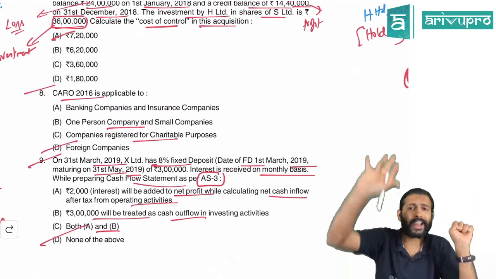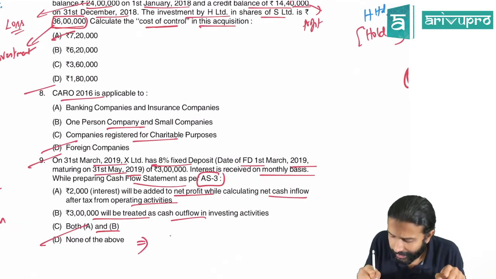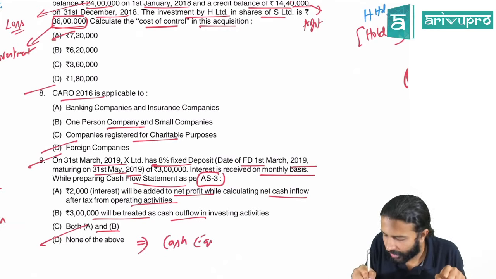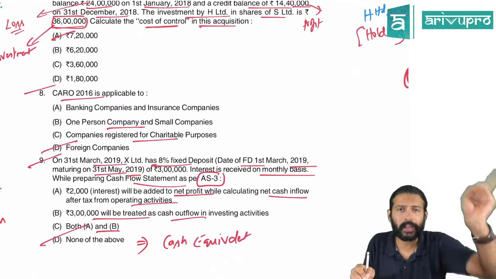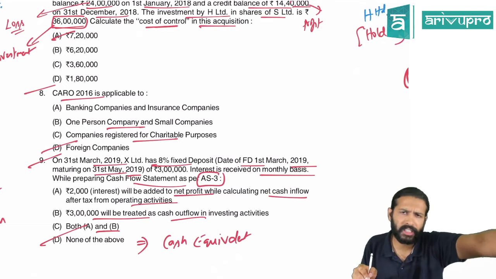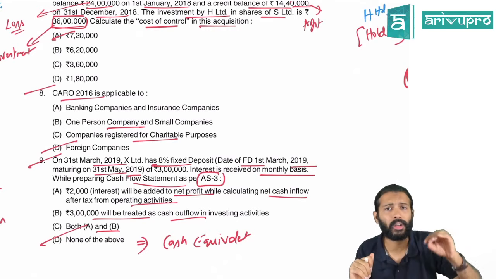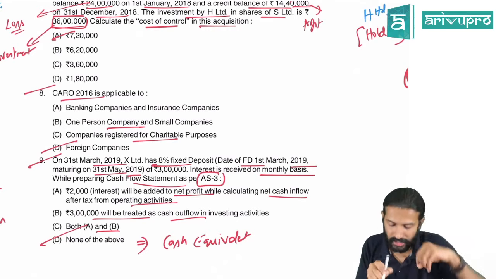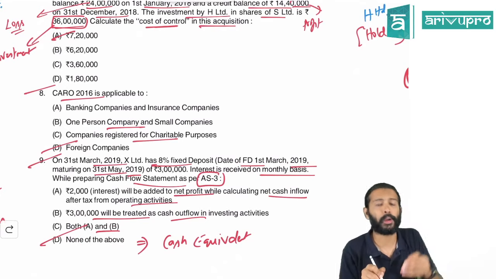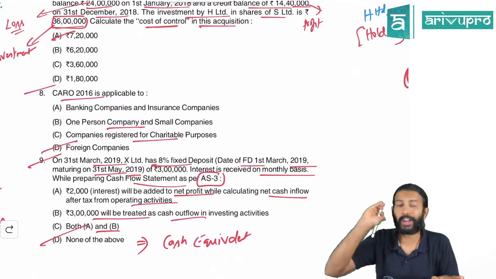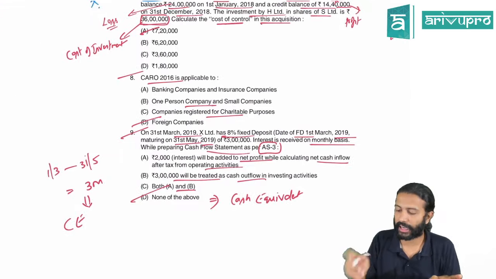The interest and the investment will be treated as a cash equivalent. It will not come under operating activity, investing activity, or financing activity, nowhere. It will come under a separate category known as cash equivalent. Hence, the right option is D, none of the above, because cash equivalent is not specified, and this is a cash equivalent.